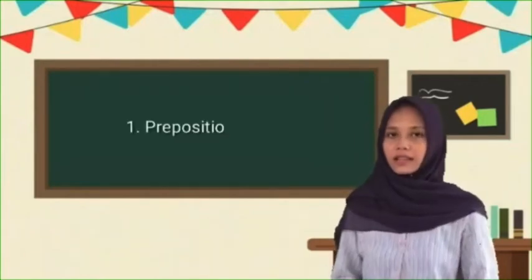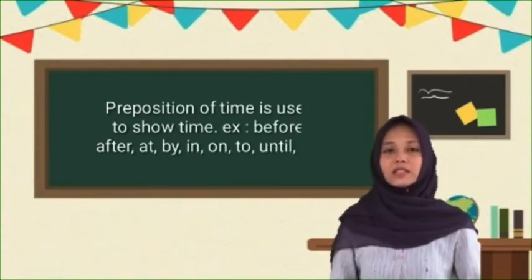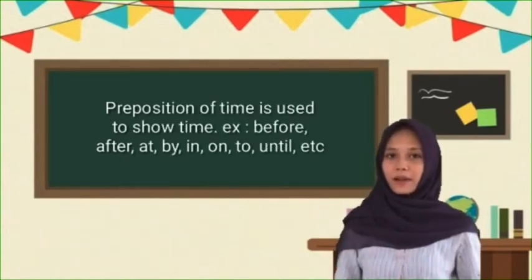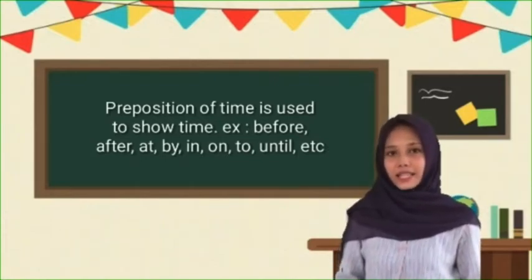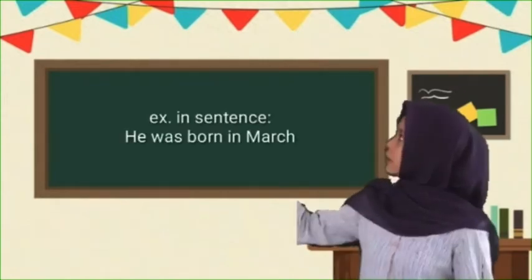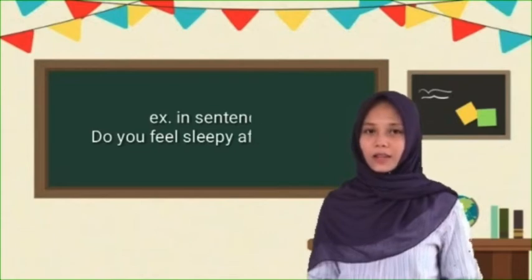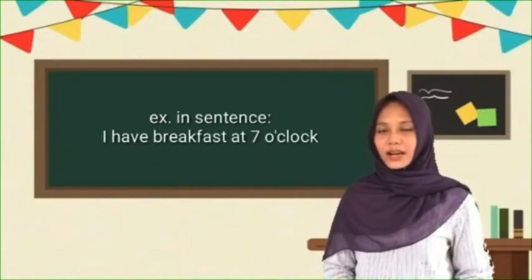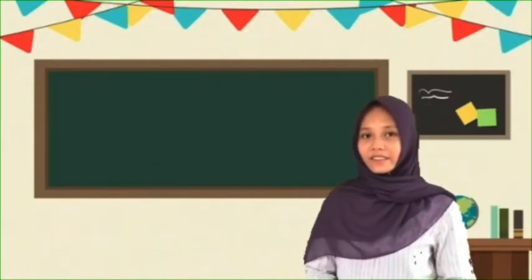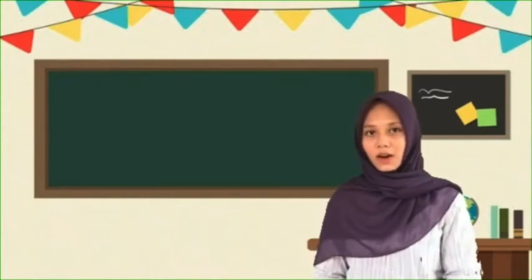The first is preposition of time. Prepositions of time are used to show time. Examples: before, after, in, on, by, till, until, and others. For example, in a sentence: one, he was born in March. Second, do you feel sleepy after lunch? Third, I have lunch at 7 o'clock. After and at in these sentences are explained as prepositions of time.